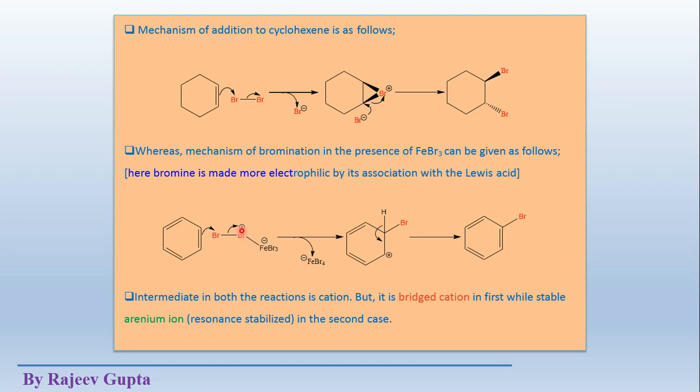Simply we can observe that lone pairs present on the bromine atom are provided to this FeBr3 Lewis acid, and this Br-Br single bond becomes loose, and this bromine atom becomes somewhat more electropositive or contains a partial positive charge.